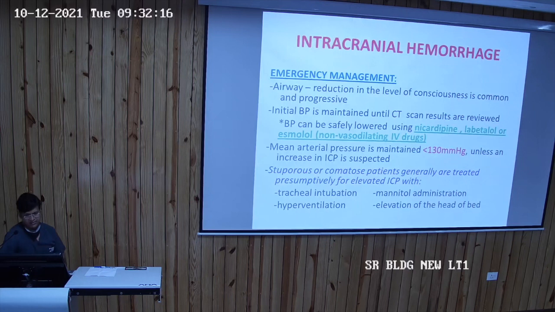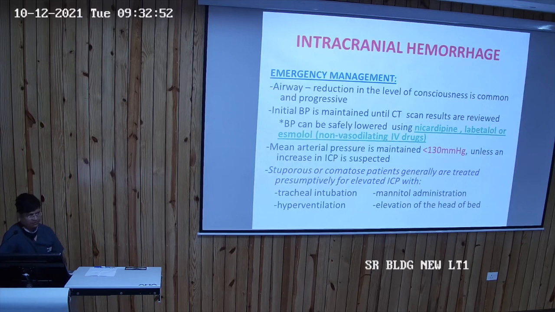So airway: reduction in the level of consciousness is common and progressive. Initial blood pressure is maintained until CT scan results are reviewed, and the BP can be safely lowered using nicardipine, labetalol or esmolol. So if the patient is having the intracranial hemorrhage and the blood pressure is high, it can be safely reduced with the use of these drugs. What are the advantages of these drugs? These drugs reduce blood pressure very slowly. They will not produce a very rapid fall of blood pressure, because a very rapid fall of blood pressure can lead to more damage rather than the beneficial part.